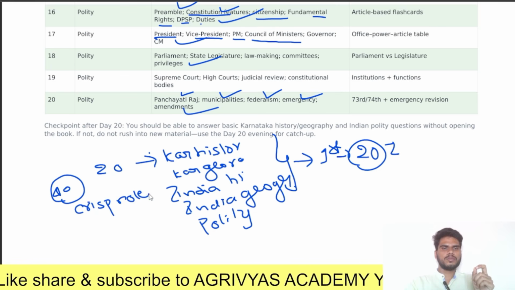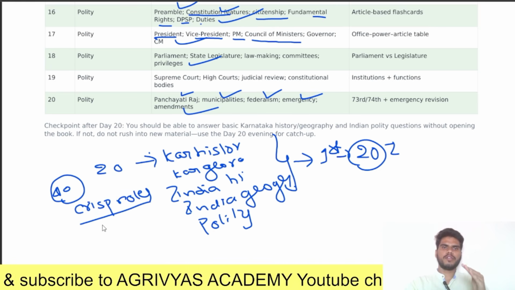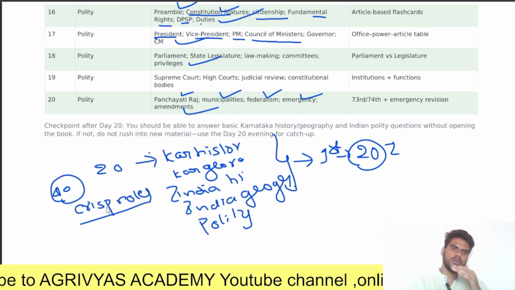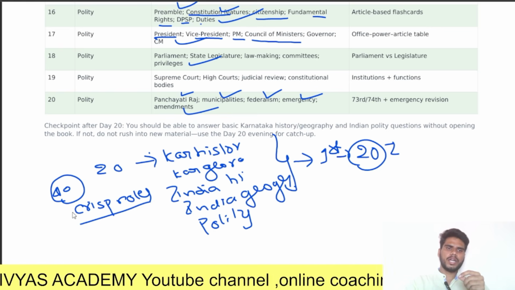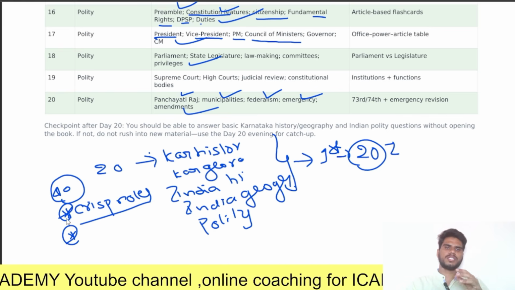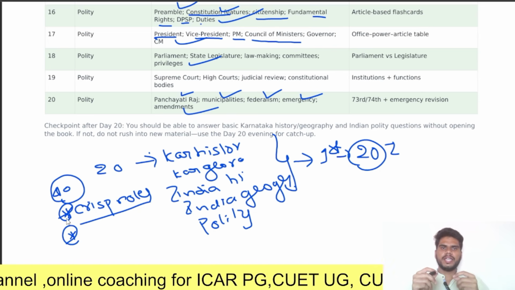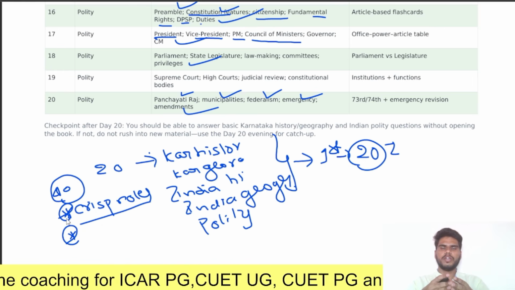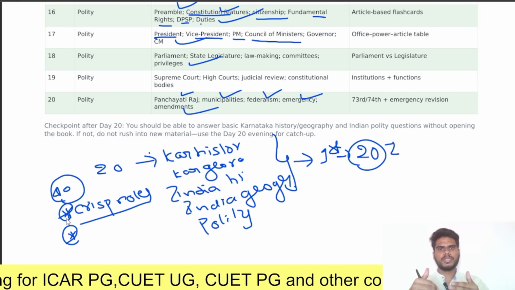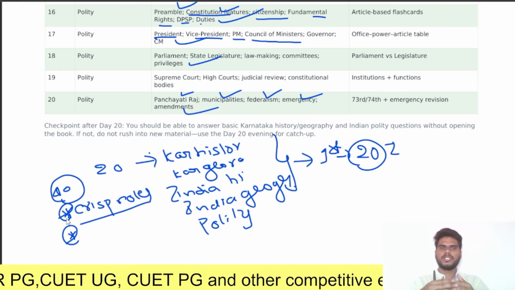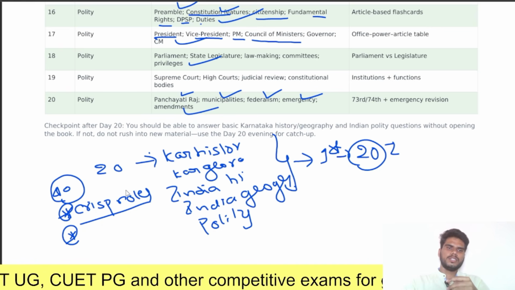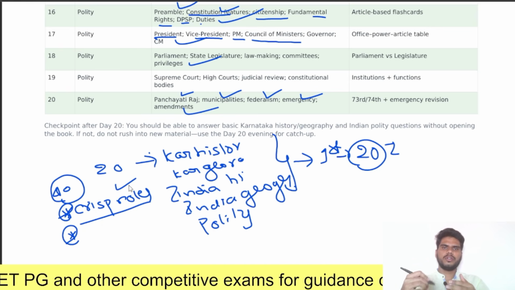If you have any crisp notes about these topics, just go through them. If you have any handwritten notes, you can go through them. Also, if you have any precise resources based on these topics, go through them. We are trying to collect and compile precise information about these topics. Soon we are going to upload it in the WhatsApp group. So you can go through these crisp notes and precise materials.